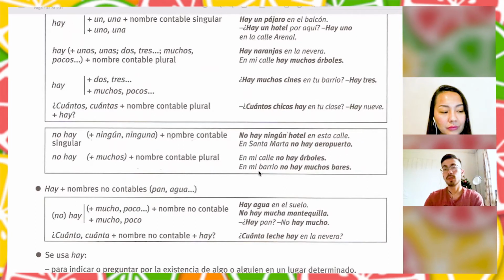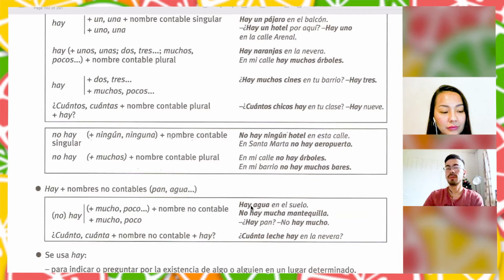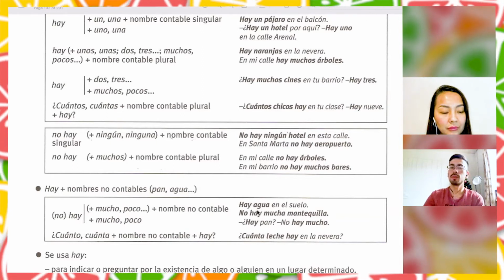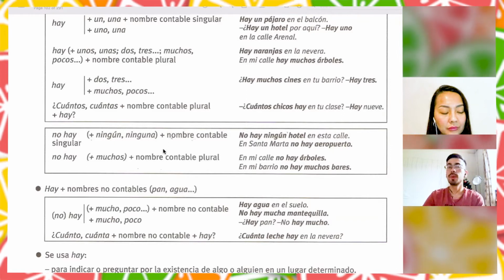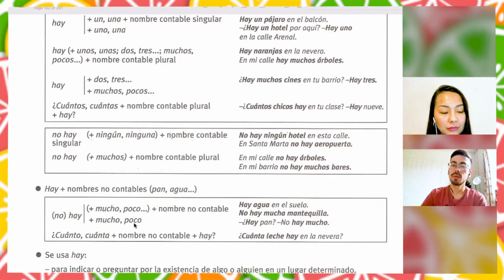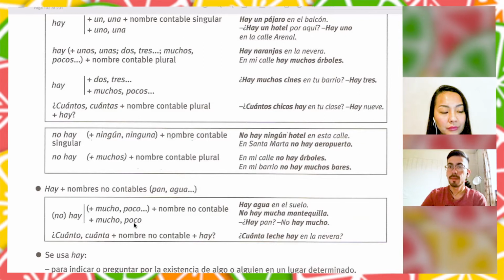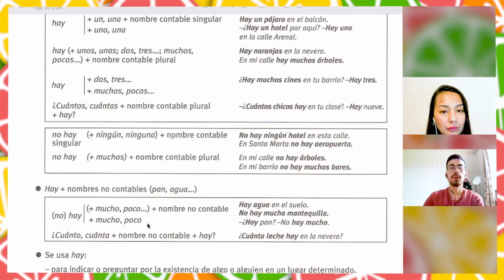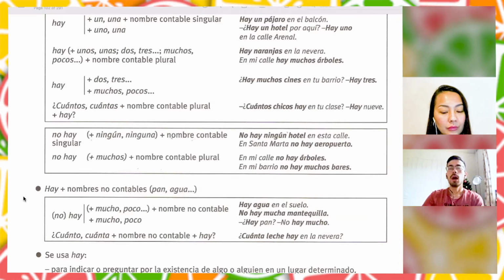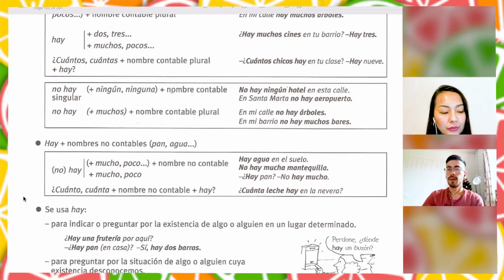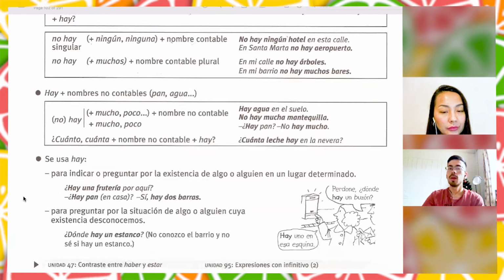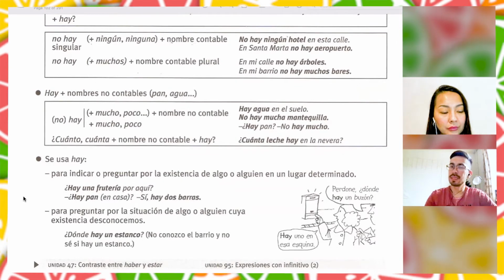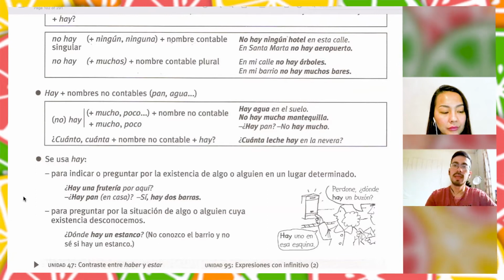Hay agua en el suelo. There is water on the floor. As you see, agua is uncountable, so we can use it too. But here we don't use any article or any number, right? We cannot say hay una agua, for example, because it's uncountable. So, okay, then how do we use the verb haber? We use it to indicate that something exists in some place, right?